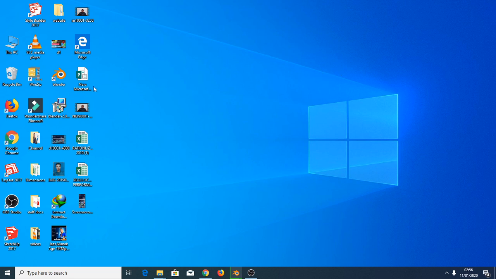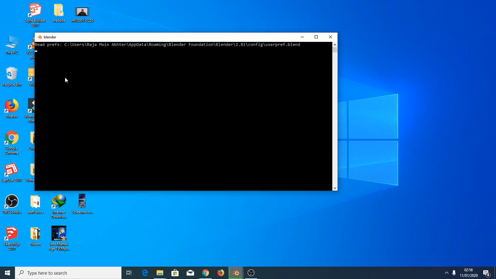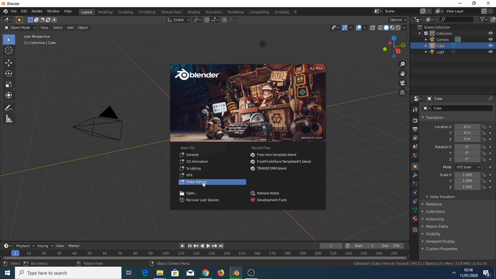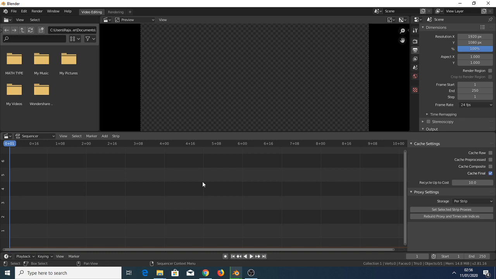In this video tutorial, I will tell you how you will rotate a strip or movie clip. First of all, you have to open Blender. I have a shortcut key on my desktop. Double click on Blender, and then click on video editing.